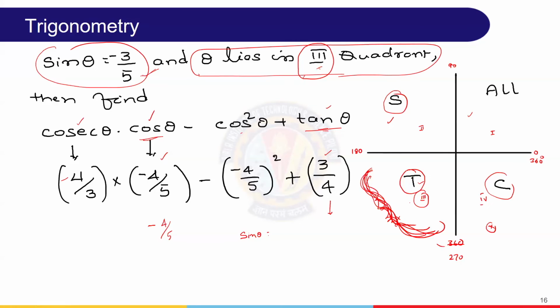Then immediately how we remove this, generally all students take coffee. This is how we remember. All students take coffee. So this third quadrant means take, means tan and cot. Only tan and cot theta are positive. Remaining all are negative. That's why cosecant negative, cos negative, tan positive as well. So any doubt here? Let me see.